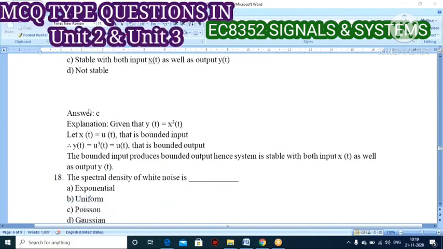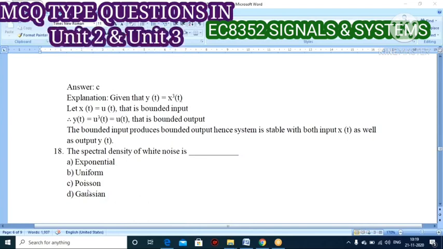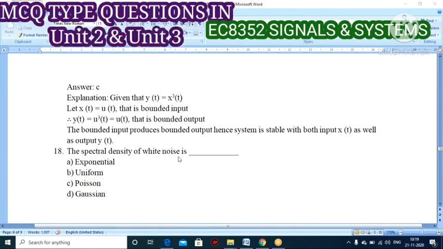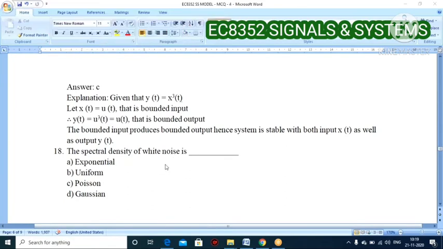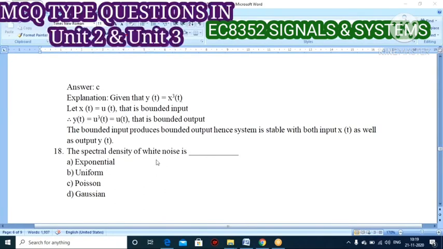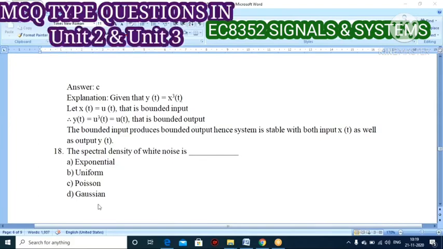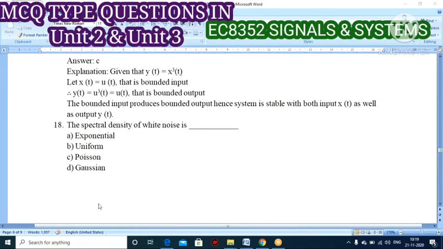I hope the next question will be easier for you. The spectral density of white noise is dash. Which one do we call white noise? I said this in the lecture video. Option A exponential, option B uniform, option C Poisson, option D Gaussian. So which is the spectral density of white noise?